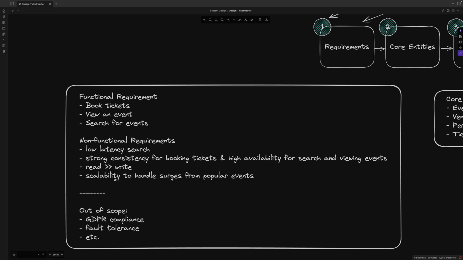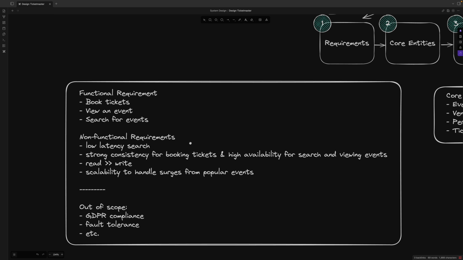And scalability to handle search for popular events. Okay, so for superstars like Justin Bieber, so many people want to buy tickets. And the out of scope items, we're not talking about in this design.